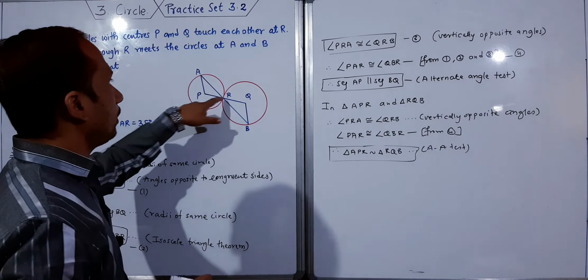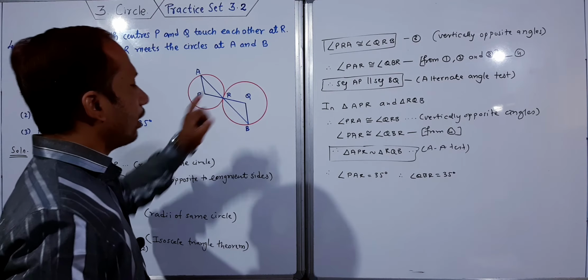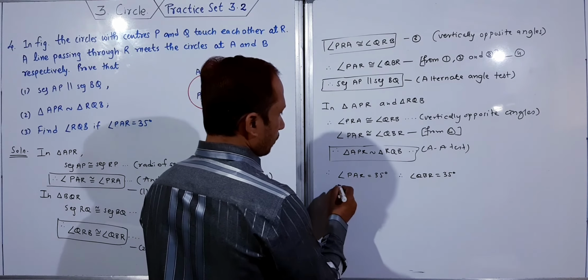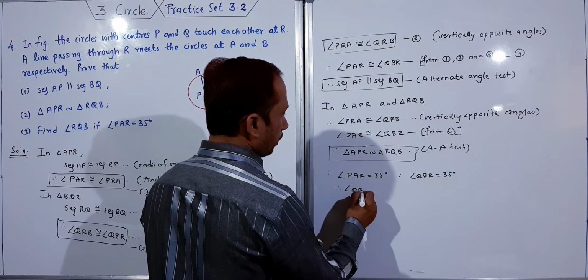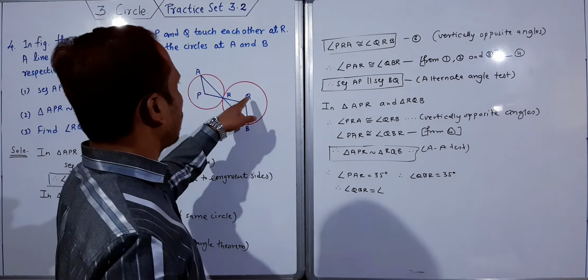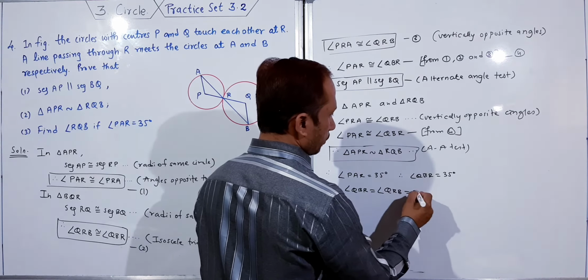Therefore, the angle opposite to PR, angle QBR, is equal to 35. I got QBR. Therefore, angle QRB is equal to 35.